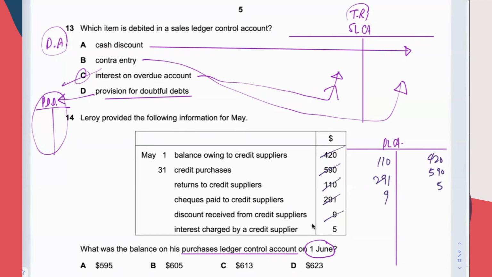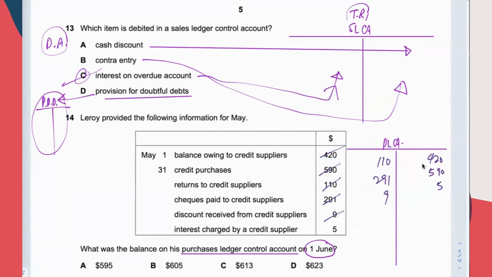So no trap in this question. Very straightforward. They have also not given you any irrelevant item, luckily, which is also surprising. Normally, they will give you one or a few irrelevant items. So amount owed to supplier, check. Buy goods on credit, return goods to supplier, check. Pay to supplier, discount received, interest.